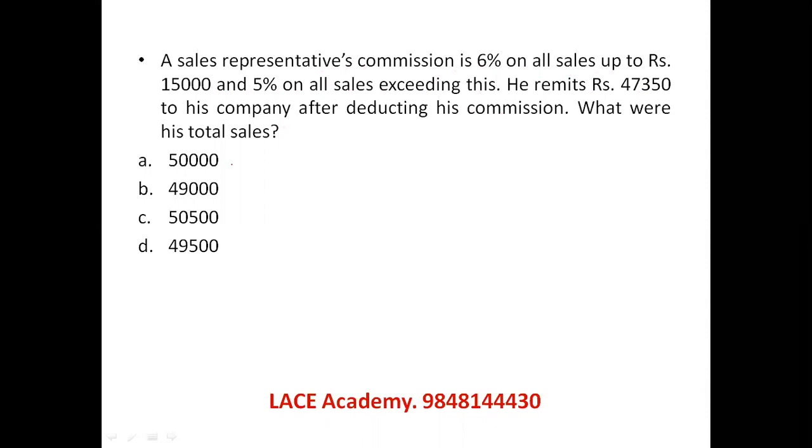So I would like to take direct options and see which of the options would directly fit here. If 50,000 is his sales, first 15,000 at 6% commission will give him 900 rupees. And remaining 35,000, he gets 5% commission. 35 fives are 175, so 1750. So his total commission is 2650. If I remove 2650 from 50,000, perfectly 47,350 is coming. So 50,000 is absolutely matching the given conditions. Let's see the next question.